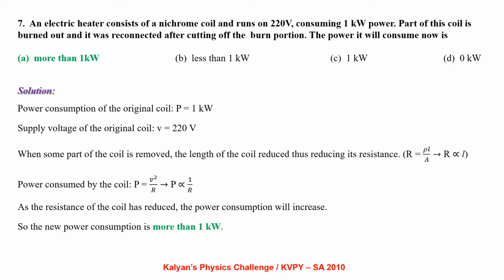When some part of the coil is removed, the length of the coil is reduced, thus reducing its resistance. Power consumed by the coil now P equal to V square by R, that is P is proportional to 1 by R. As the resistance of the coil has reduced, the power consumption will increase. So the new power consumption is more than 1 kilowatt.